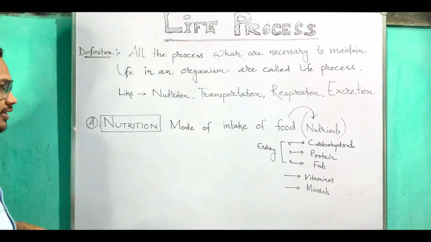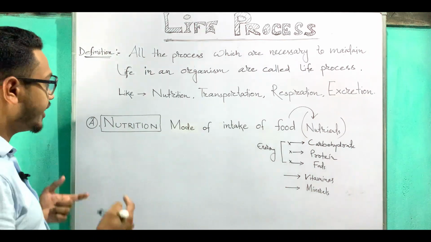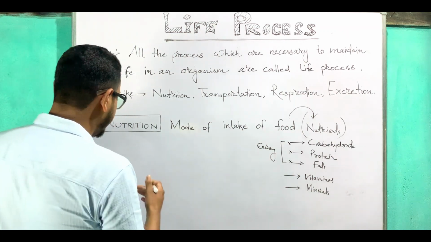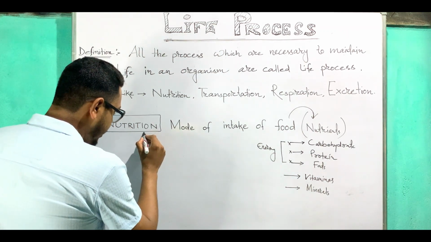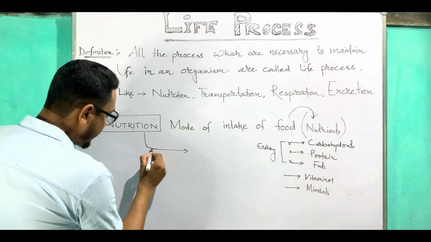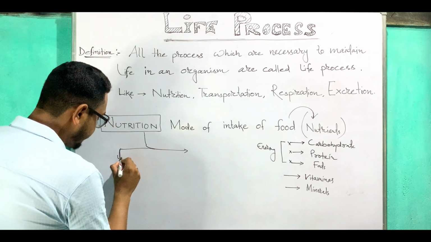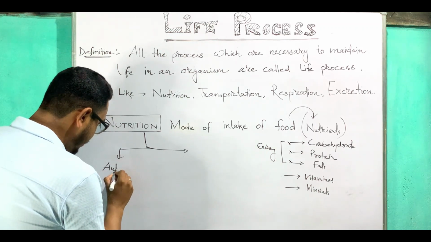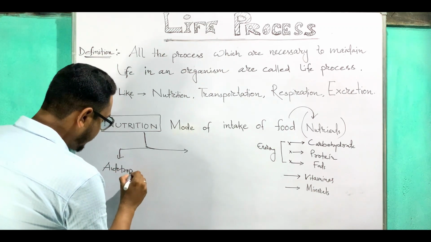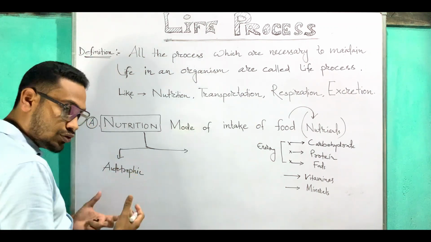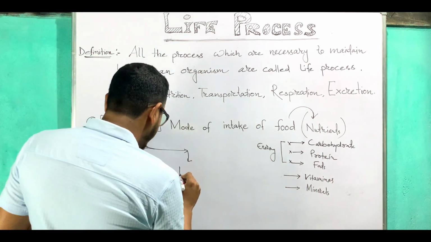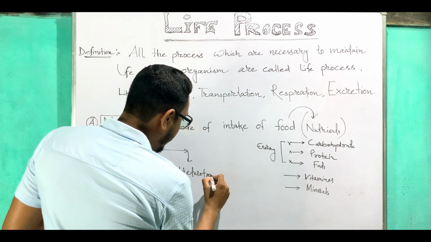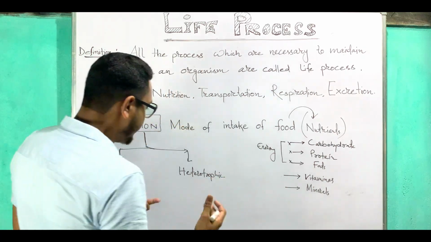So there are two modes of nutrition. One is known as the autotrophic mode of nutrition, another one is known as the heterotrophic mode of nutrition. Here A-U-T-O, auto, T-R-O-P-H-I-C, autotrophic mode of nutrition. Then I will discuss heterotrophic, H-E-T-E-R-O, hetero, T-R-O-P-H-I-C, heterotrophic mode of nutrition.